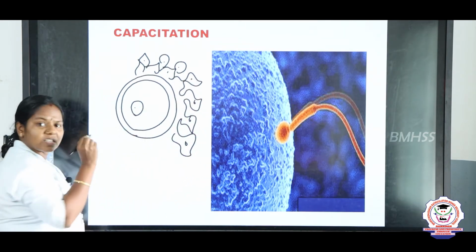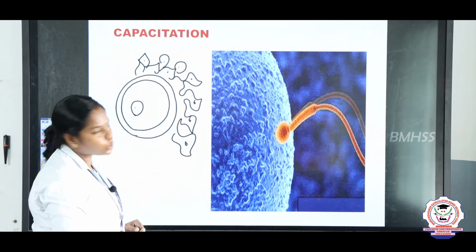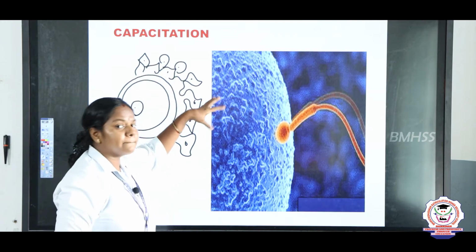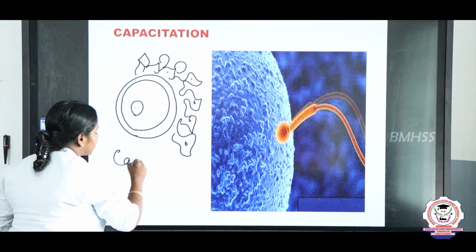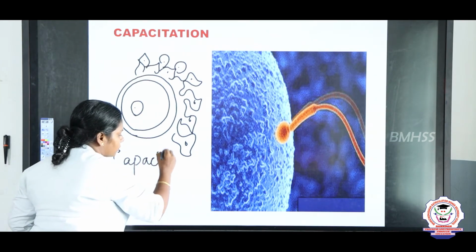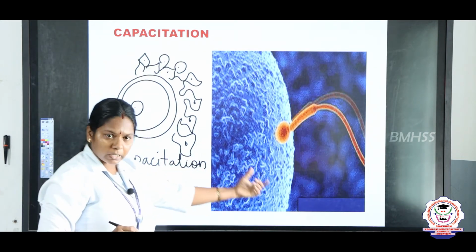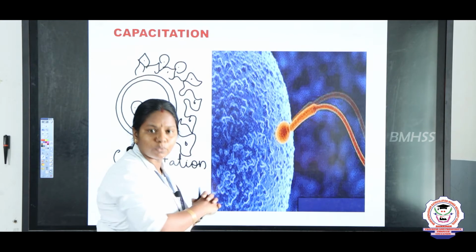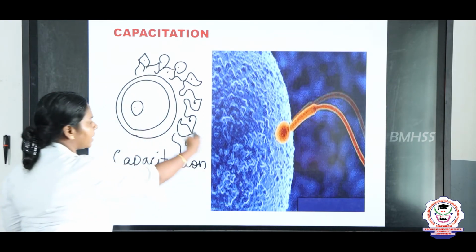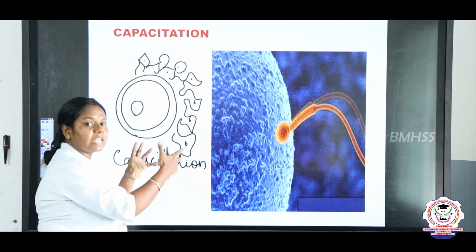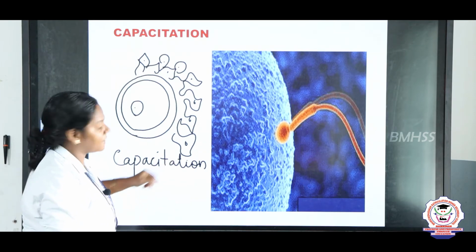So, it is not possible for a sperm to penetrate easily into the egg. So, it undergoes some chemical reaction. That reaction we call capacitation. The ability of the sperm to penetrate into the egg, we call capacitation. It is a two-mark question, children. Before penetrating the egg, the chemical reaction that takes place between the egg membranes and the sperm, we call capacitation.